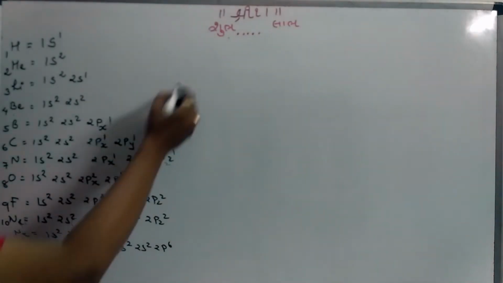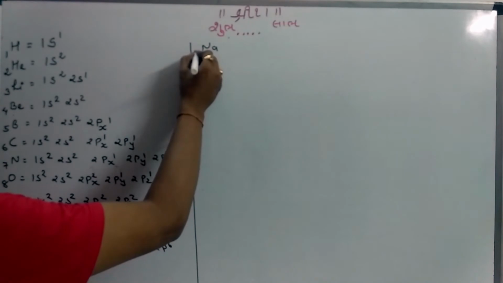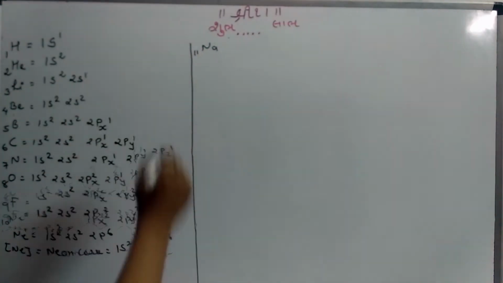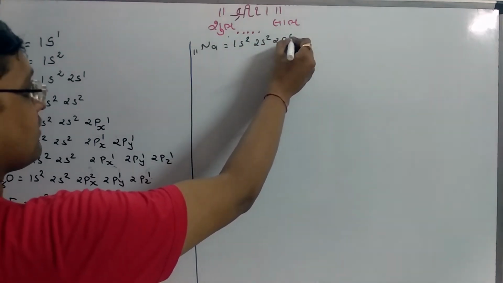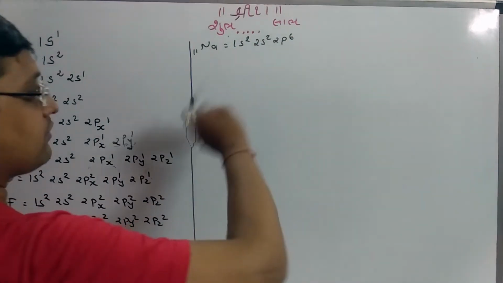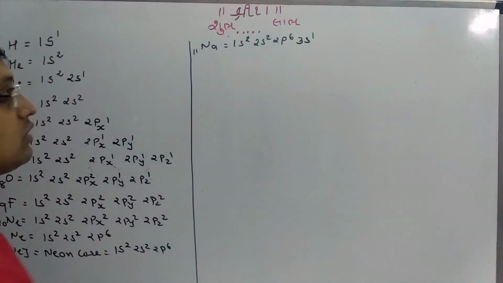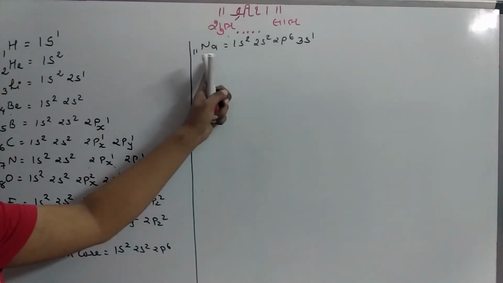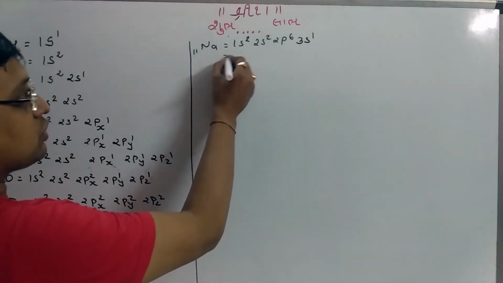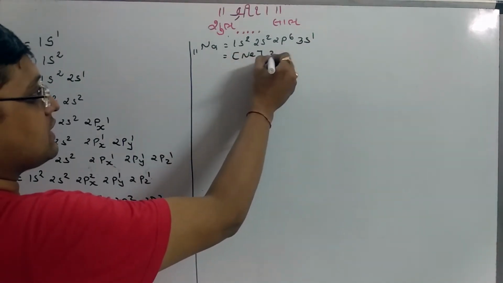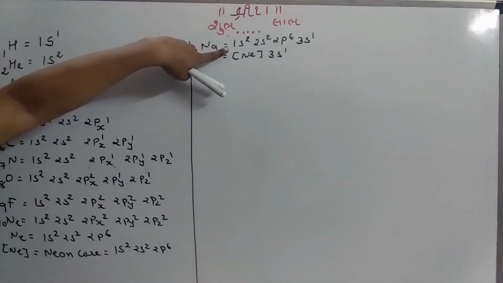Right? Then after that, the 11 number element, that is sodium. Starting from the 1s have 2 electron, 2s have 2 electron, 2p have 6 electron, 10 electron is filled. After 2p, the next orbital is 3s, and 3s can accommodate 2 electron, but here we have to accommodate only 1. So configuration of sodium becomes 1s2, 2s2, 2p6, 3s1. Or in short form you can write down neon core 3s1. The meaning of neon core is that you have 1s2, 2s2, 2p6, you can see here, right?